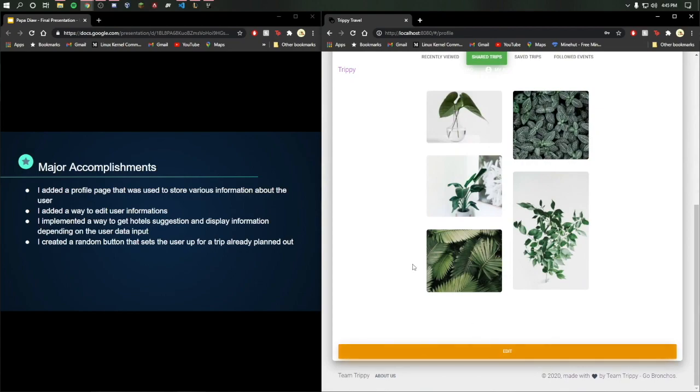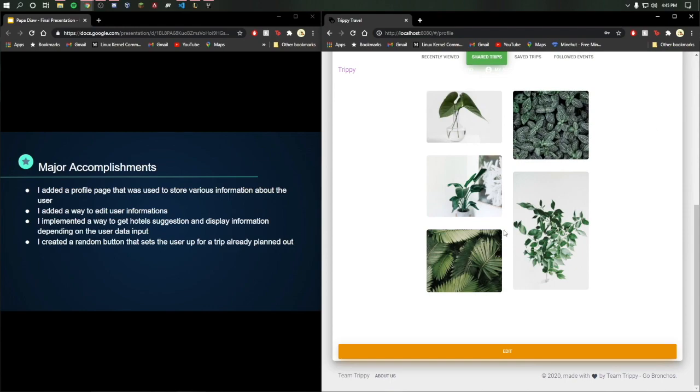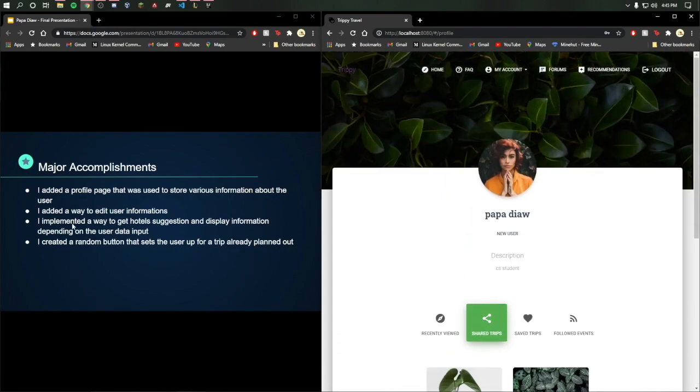And here, this button also. I wasn't in charge of the saving function to the backend, but I was in charge of adding this on the front end and all this interface.